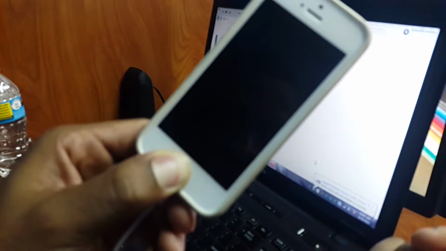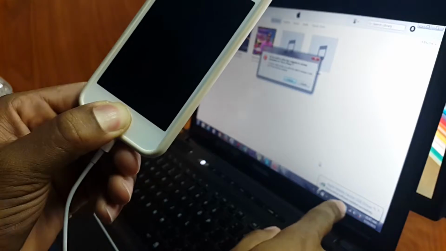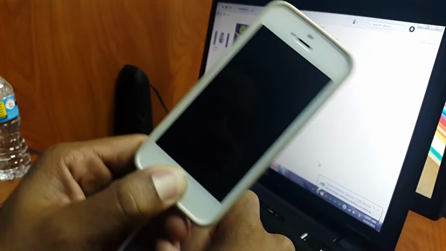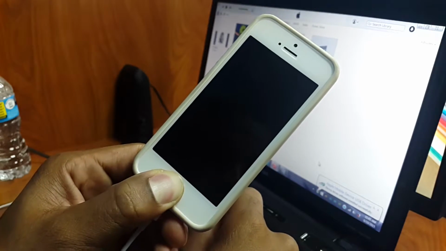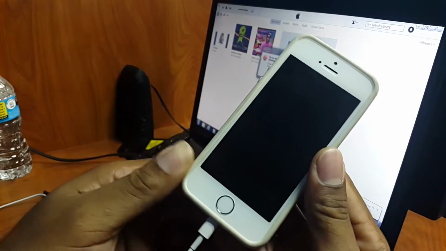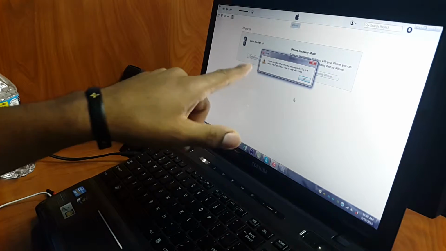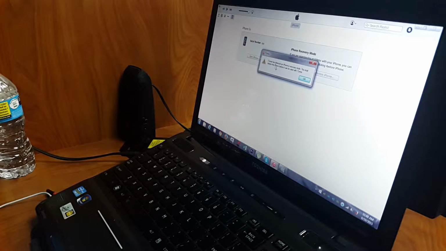You release the power button, keep the home button held, and just keep that until you see the computer install the driver for your iPhone. So once the computer has installed the driver for your iPhone, you can now release the home button. Once your iPhone is in recovery mode, you will get a message on the computer that says iTunes has detected an iPhone in recovery mode. You must restore this iPhone before you can use it with iTunes. So you just click OK and reset the phone.